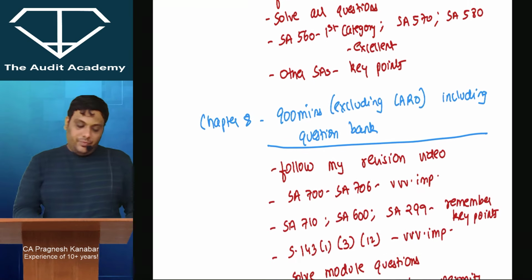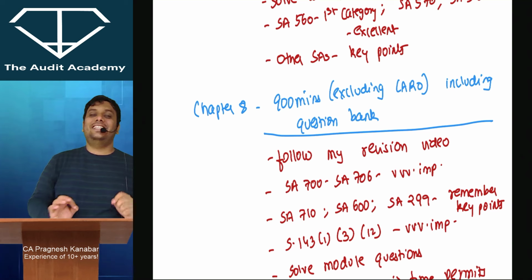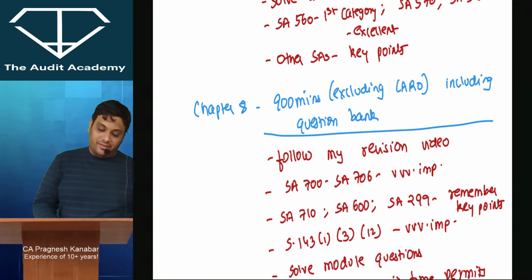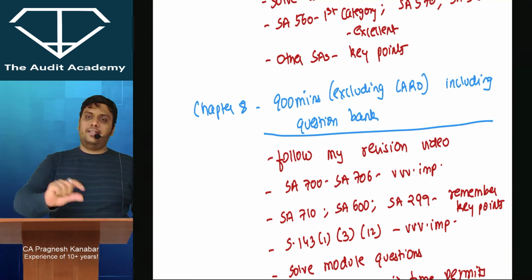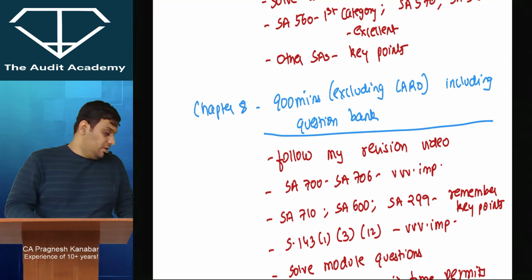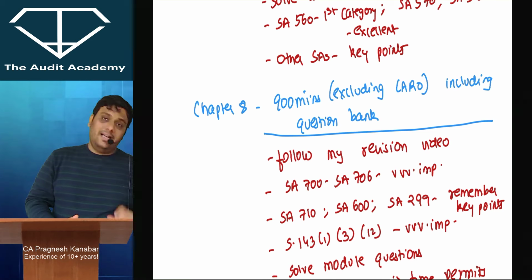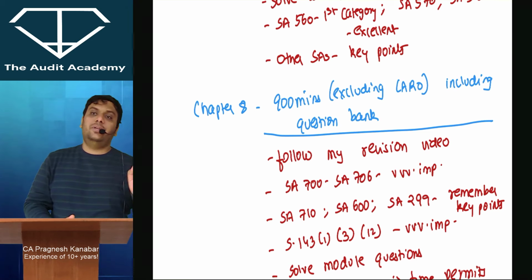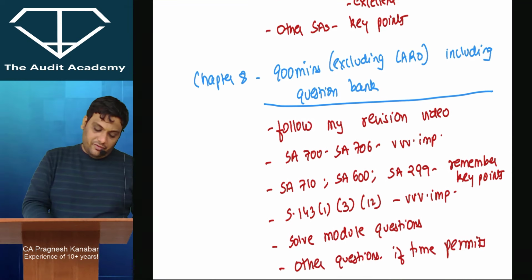Chapter 8, all right, audit report chapter. Very interesting, very technical. You have to be excellent in SA 700 to SA 706. SA 710, 600, 299. SA 710, you can focus on the discussion of corresponding figures. SA 600, using the work of another auditor. What are the rights and duties of the principal auditor? You can focus on that. And SA 299, the responsibilities of joint auditors, and what if there are differences in their reporting consideration? You can focus on that.